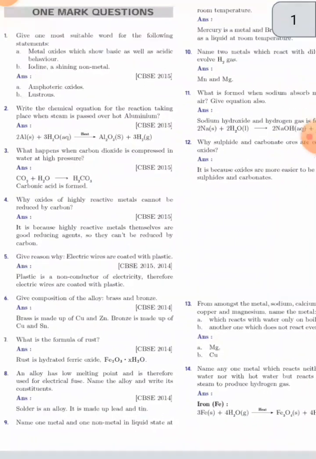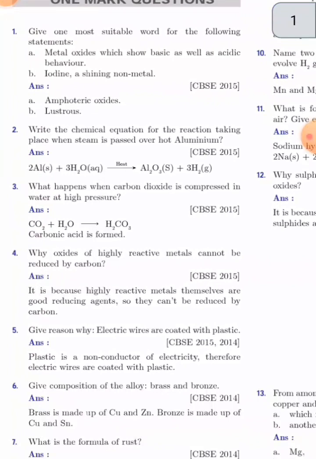Give one most suitable word for the following statement. First question: metal oxide which shows basic as well as acidic behavior. Answer is amphoteric oxide. Second question: iodine, a shining non-metal. Answer is luster.